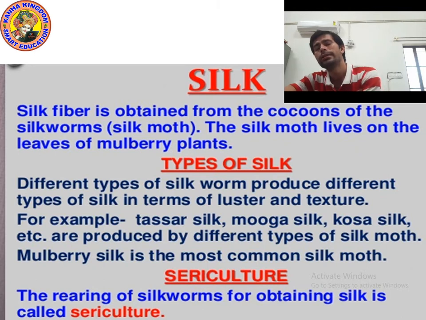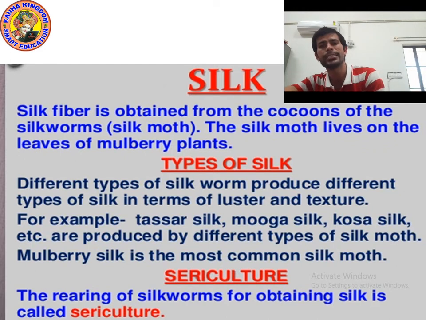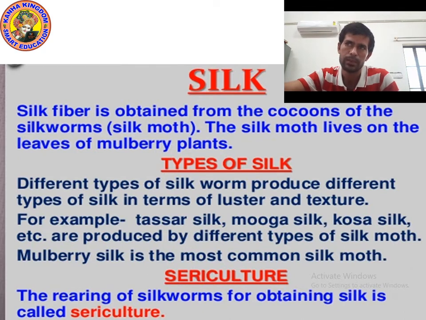Okay. Now types of silk. There are different types of silk. Different types of silkworm produce different types of silk in terms of luster and texture, because there are different species of silkworm. That's why it produces different types of silk. In terms of luster and texture means the silk that we get may be different in luster, it may be different in texture.